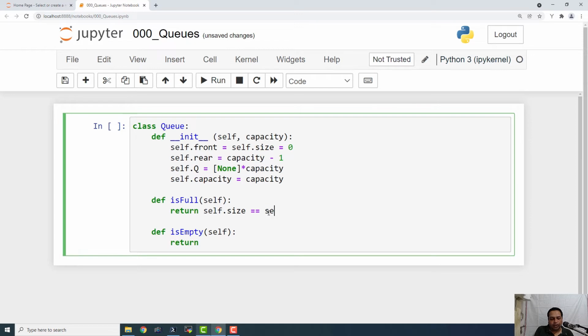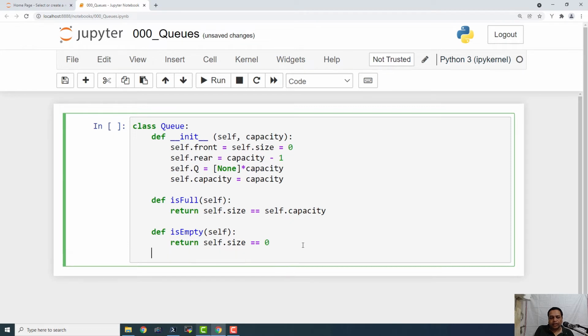I made that definition wrong earlier. It should be self.capacity, and then let us check def is_empty(self), which should return self.size equals 0. So it is going to return true or false, just like the is_full method.